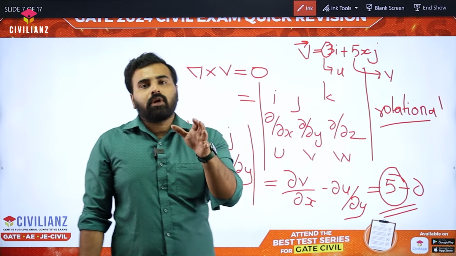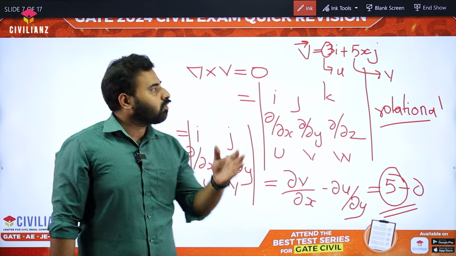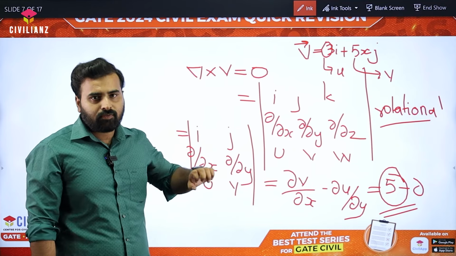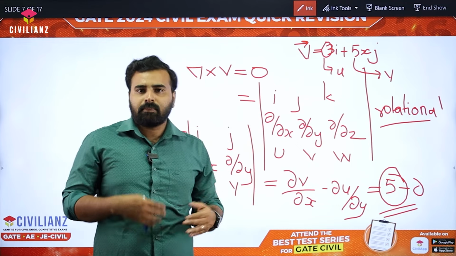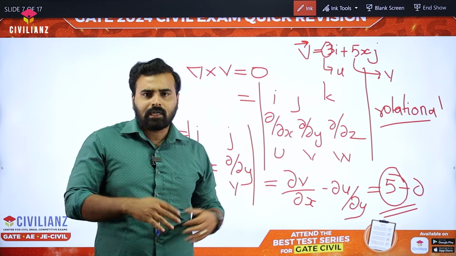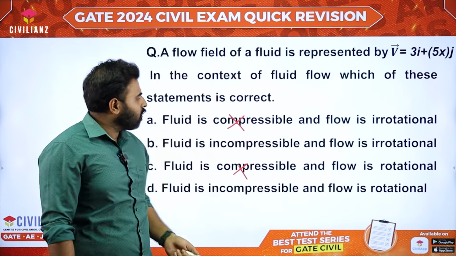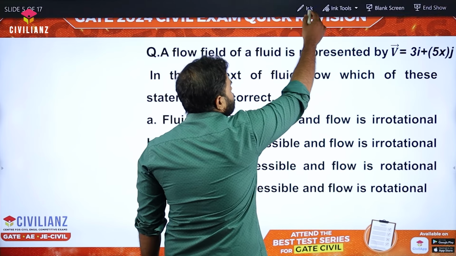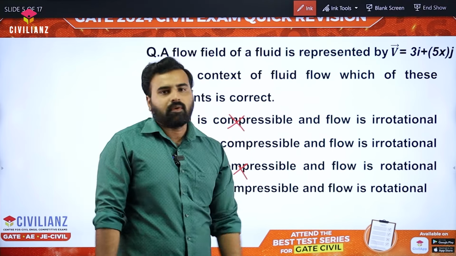So if the dot product of the velocity component is 0, the flow is incompressible, and if the cross product is 0, the flow is irrotational. Here we are only having two-dimensional flow, or we are only having x and y components, so we have to write accordingly. This question also can be solved by considering the rotational components like omega x, omega y, omega z. You can also solve that way. So the answer for this question will be the flow is incompressible and the flow is rotational. So the answer for this question is option D. The fluid is incompressible and the flow is rotational.